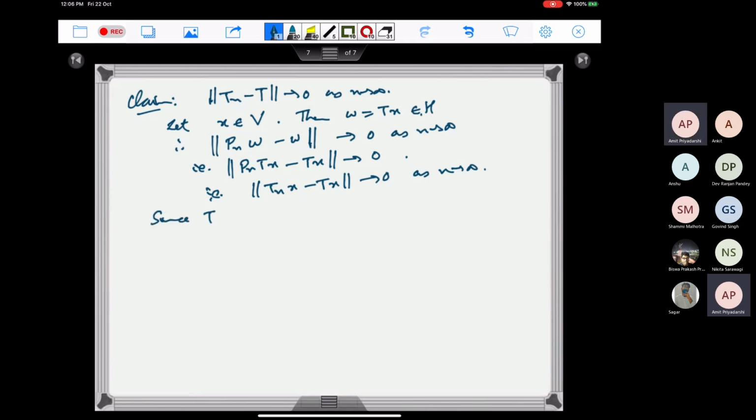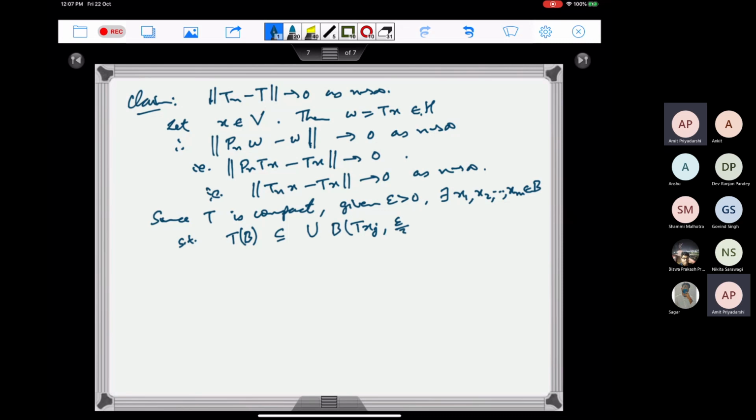Now since T is compact, given any epsilon positive, there exist x1, x2 up to some xm in B such that T of B is contained in the union of balls around Txj of radius epsilon by 3.